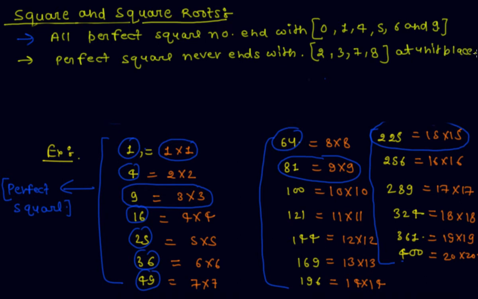Now if anyone asks whether 322 is a perfect square or not, we see only the unit digit.